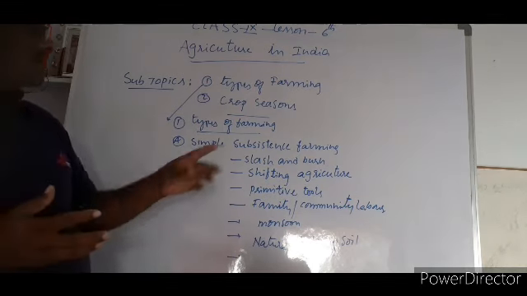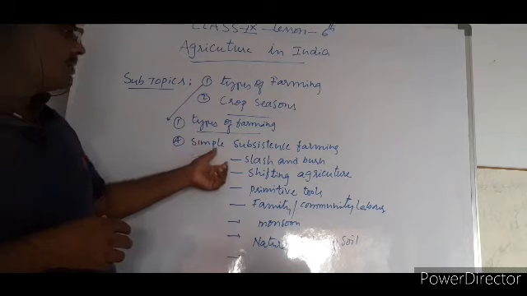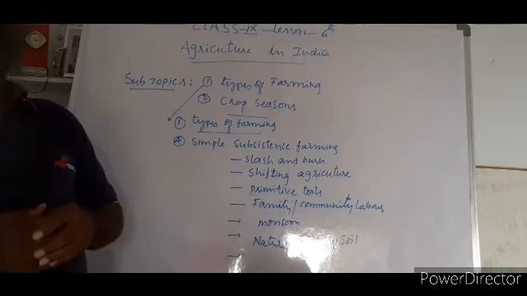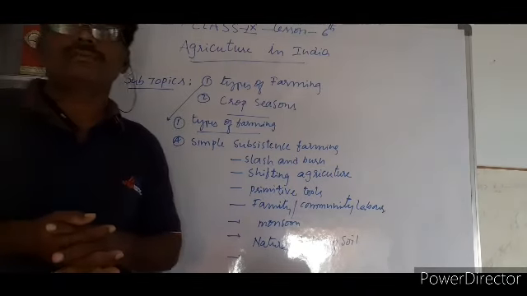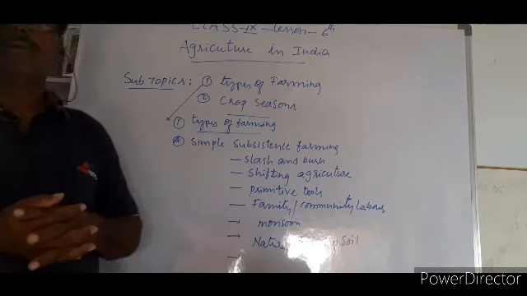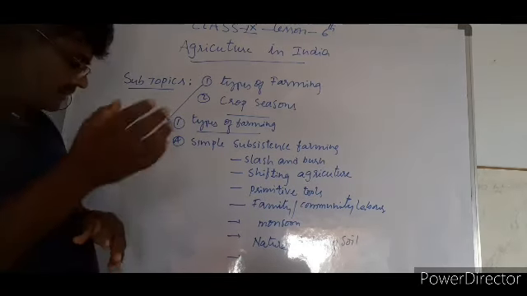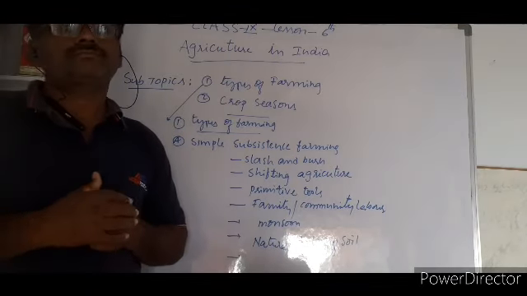One is simple subsistence farming. This point is to be noted. And the second one, which is very important, is intensive subsistence farming.